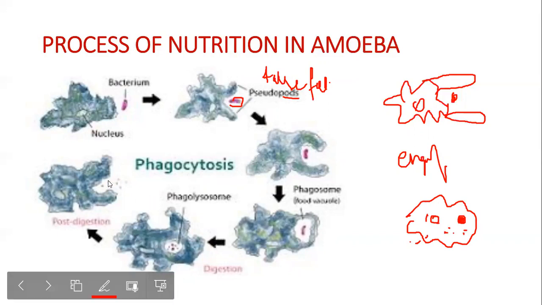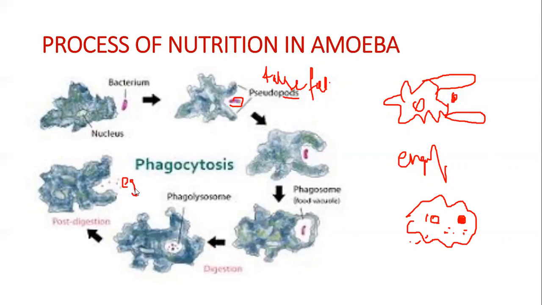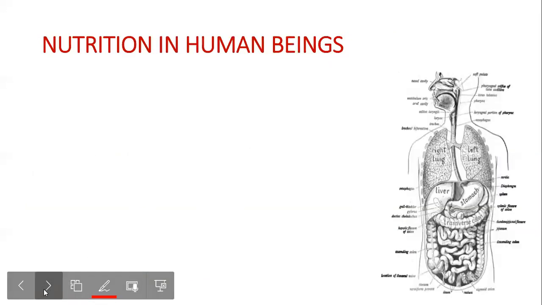Then whatever is not needed needs to be taken out. So it engulfs, digests, distributes, and removes what is not required. This is the process of nutrition in amoeba.